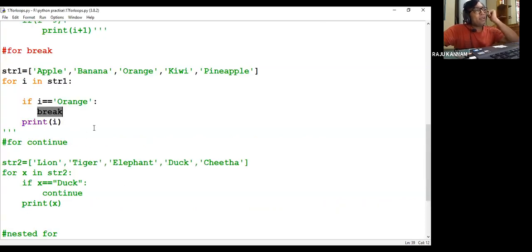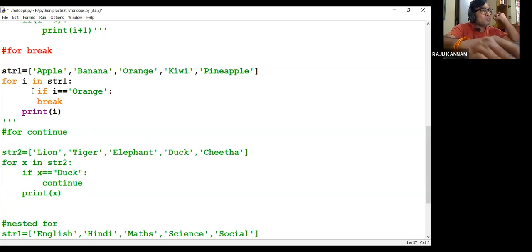So for every concept, you have to spend a minimum of some 15 minutes. Then only you will get it correctly. That means while you are practicing, spend a minimum of 15 minutes to half an hour. Try to change the code and guess the output. Then execute it and verify that.